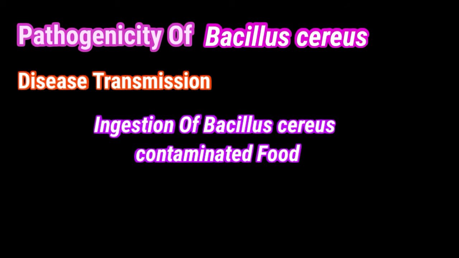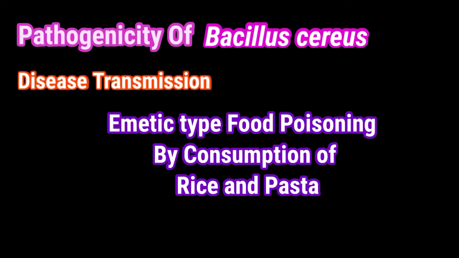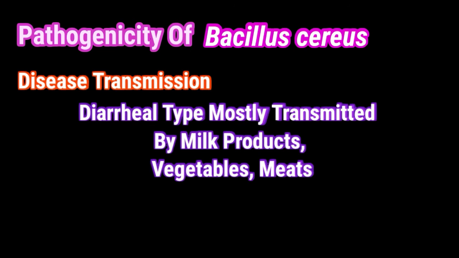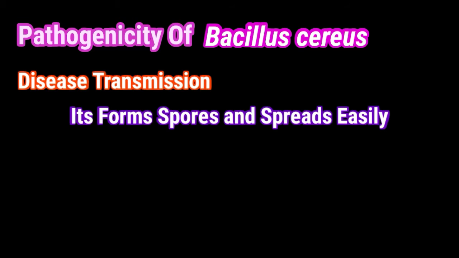Pathogenicity of Bacillus cereus. Disease transmission. Primarily transmitted by ingestion of Bacillus cereus contaminated food. Emetic type of food poisoning is associated with consumption of rice and pasta. Diarrheal type is mostly transmitted by milk products, vegetables, meats, etc. It also forms spores and spreads easily.